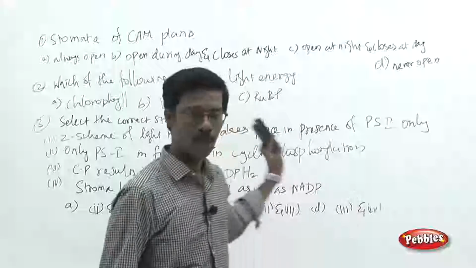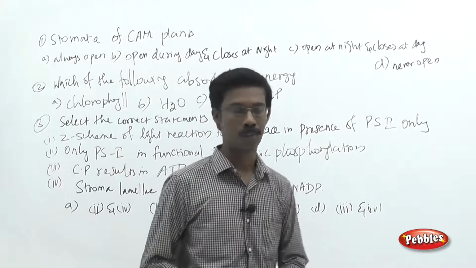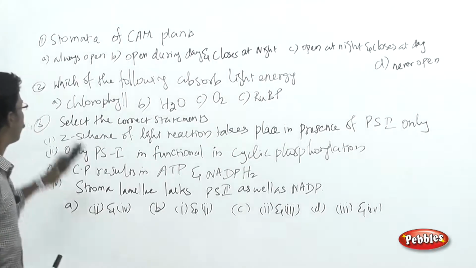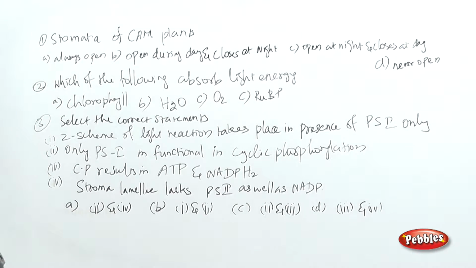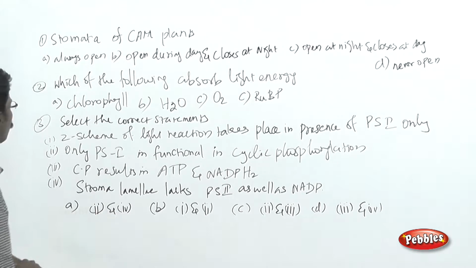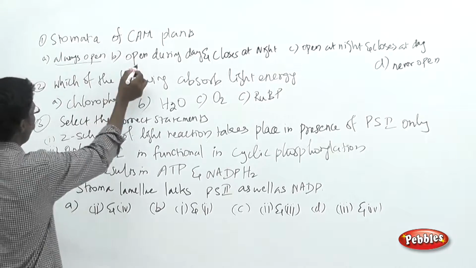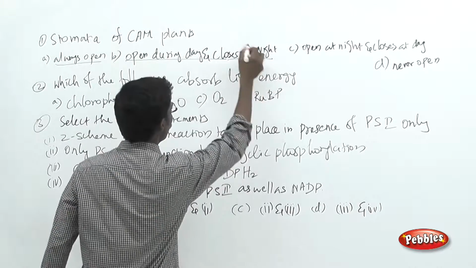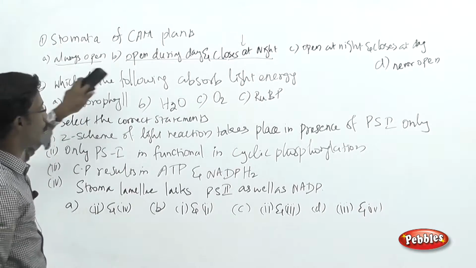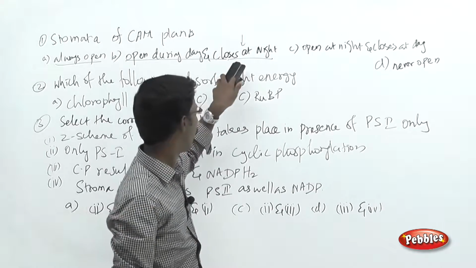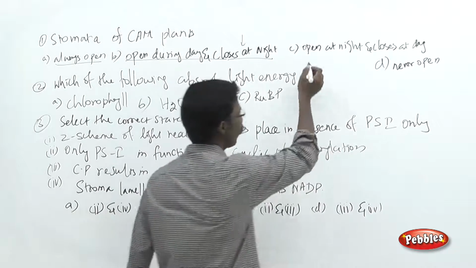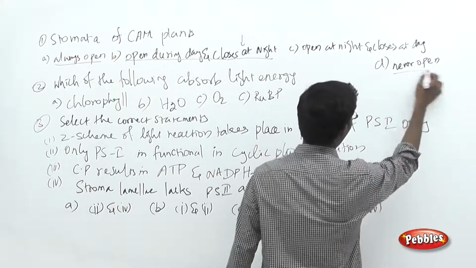Dear students, today we are going to continue the same section, photosynthesis, and see the first question. Stomata of CAM plants. There are choices about their role and position in the particular plant system: always open during the day and closes at night, open at night and closes at day, and never open.